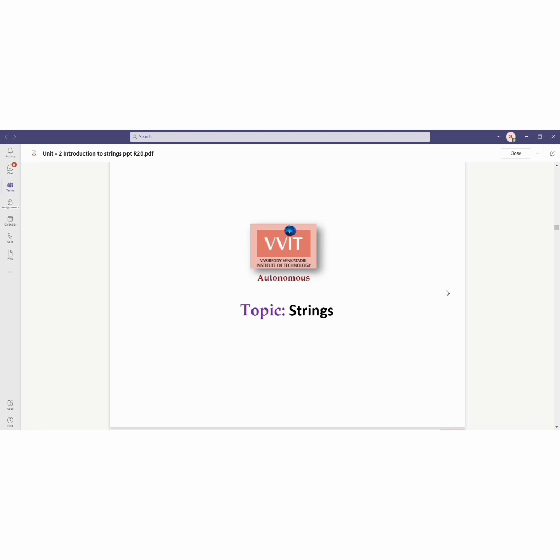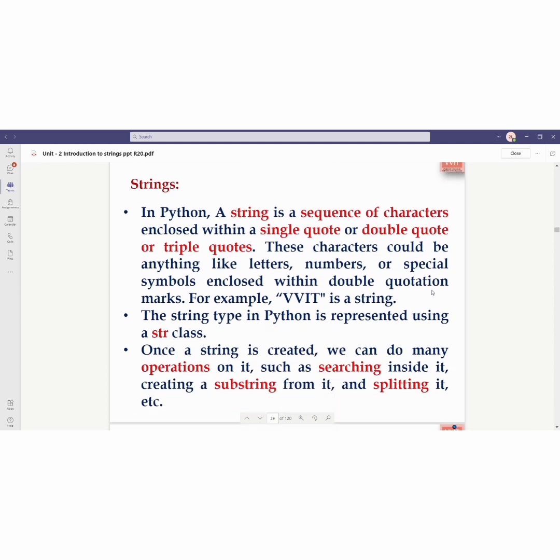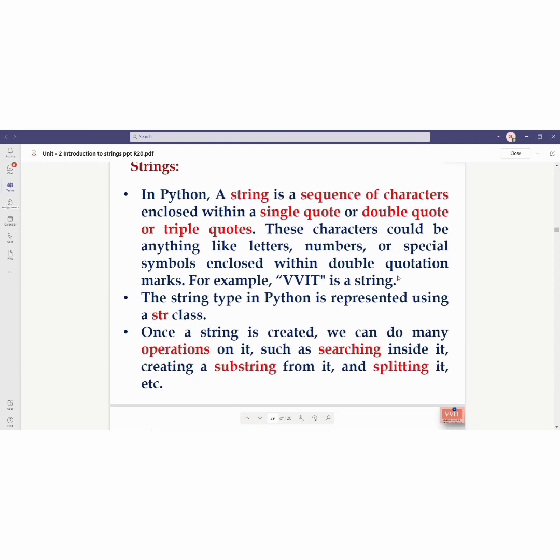Yes, today I am here to give a seminar. My topic is about strings. Let's get into more information to learn about strings. In Python, a string is a sequence of characters enclosed within single quotes, double quotes, or triple quotes. These characters could be anything like letters, numbers, or special symbols. For example, "VVIT" enclosed with double quotes is a string. The string type in Python is represented using the str class.